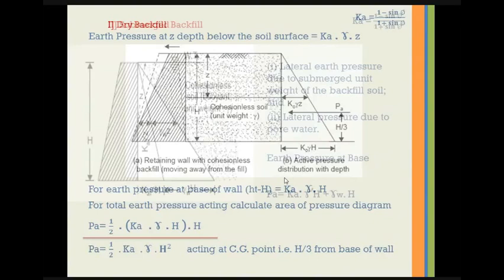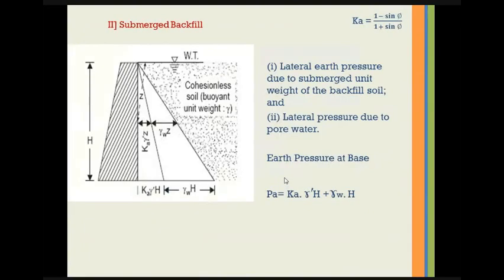The second case is submerged backfill. In this case, the lateral earth pressure is due to the submerged unit weight of the backfill soil and the lateral pressure due to pore water present in the pores. So earth pressure at the base will be K into submerged unit weight of the total height of the wall. In addition to this, the pore water pressure, that is gamma W into H. So this will be the total earth pressure at the base of the wall in case of submerged backfill.